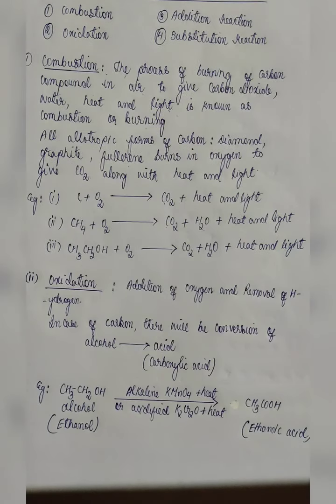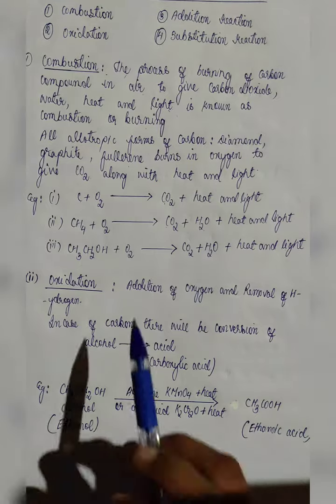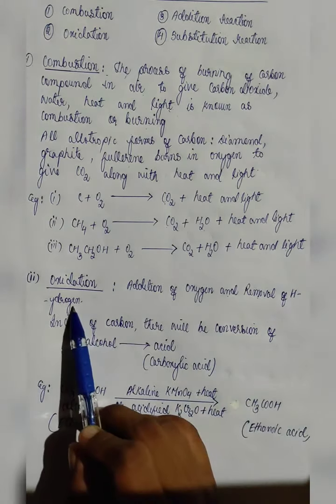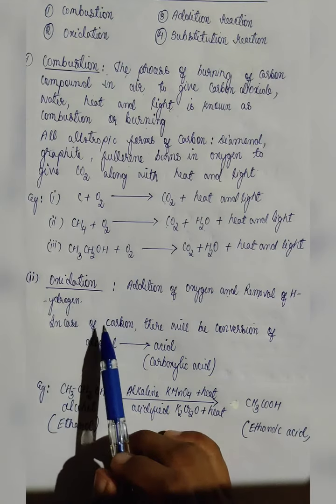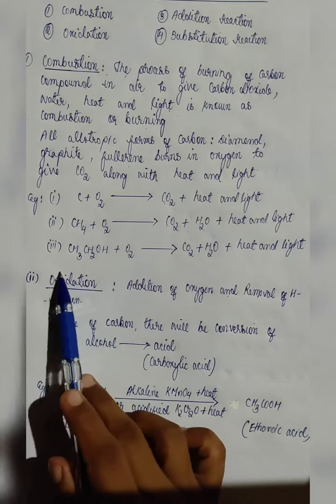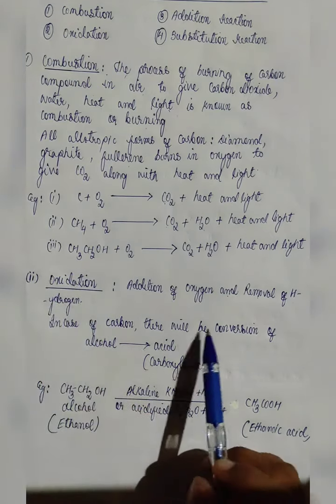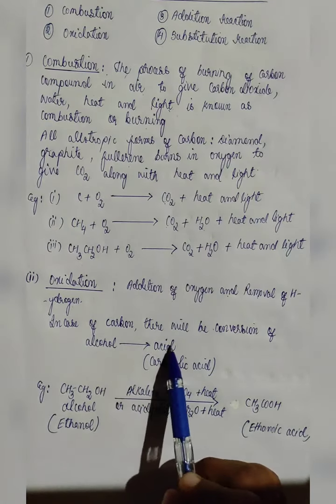Now let us see the second property of carbon or carbon compound, oxidation. We have already studied about combustion. Now we will see what is oxidation. In our first chapter, we have studied about oxidation reaction. There we have learned that oxidation is the addition of oxygen and removal of hydrogen. But in case of carbon, when we are talking about oxidation, we are denoting the conversion of alcohol to acid.